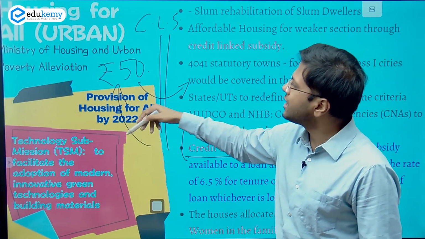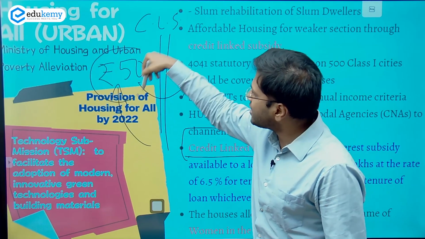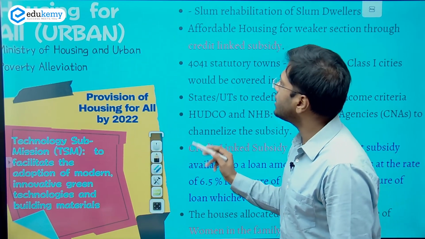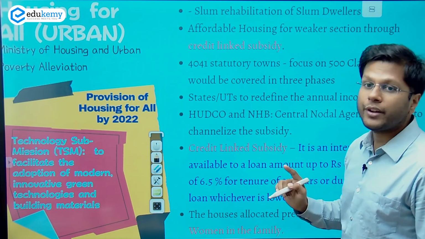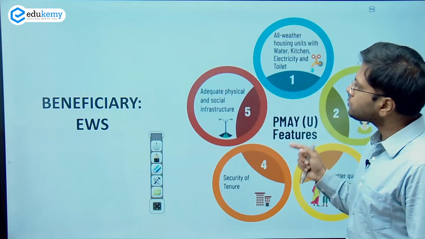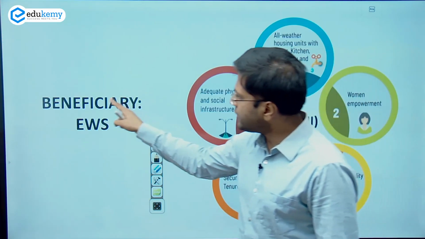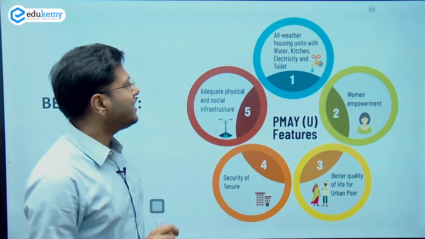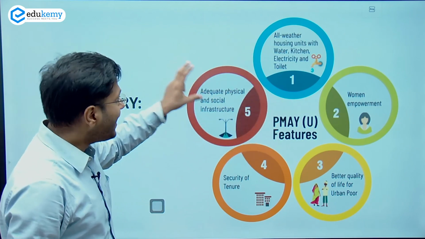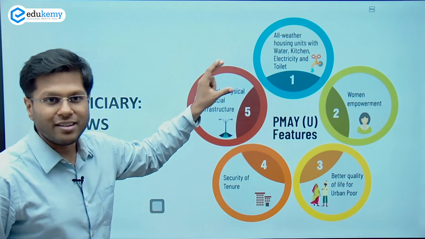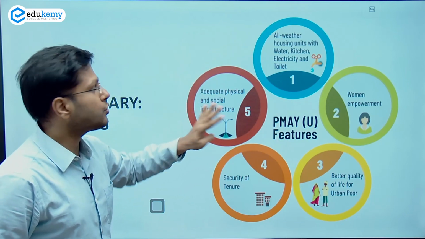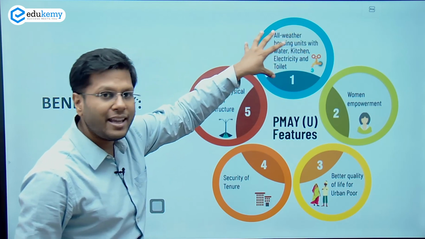Also, these houses will be underpriced, so they will be constructed at very economical rates for people to afford them, right? So this is what this scheme is about, to ensure housing for everybody in urban areas by the year 2022. Now, the beneficiaries are the economically weaker sections, and the important features of the scheme are to provide a house which is all weathered. It has a kitchen, it has water facility, it has electricity, it has a toilet, right? So all the basic amenities are to be there in the house.